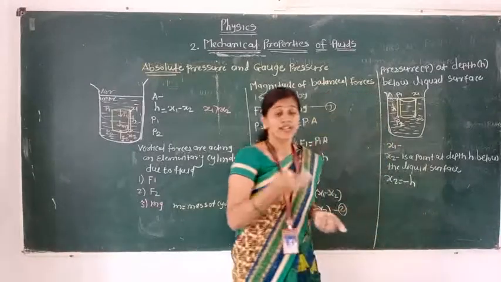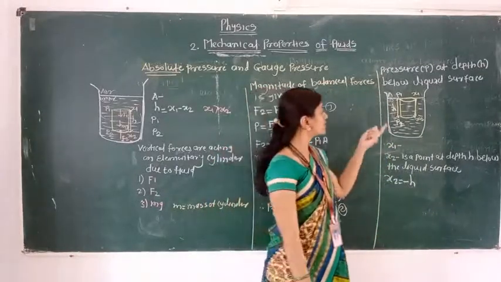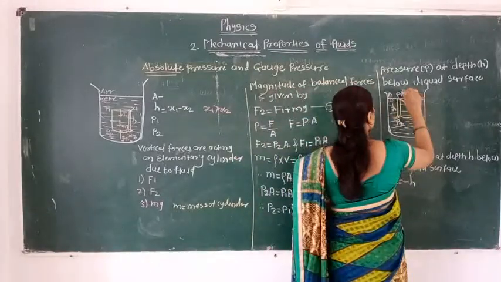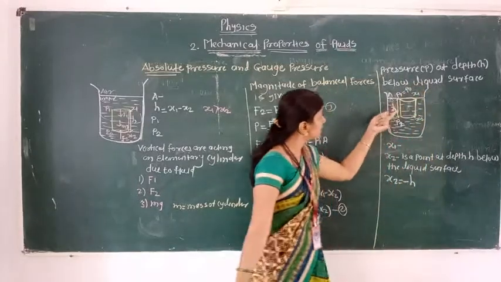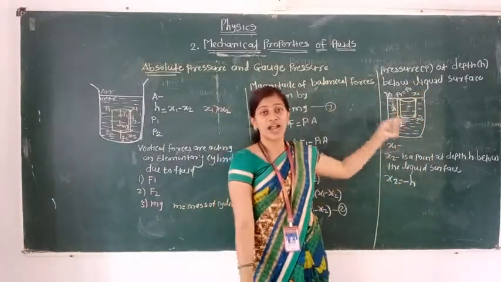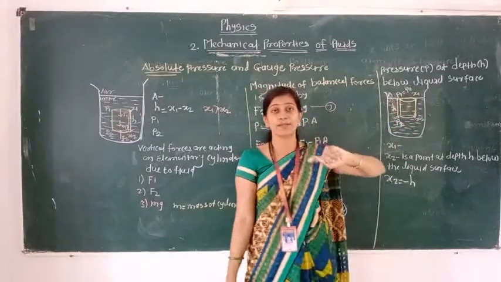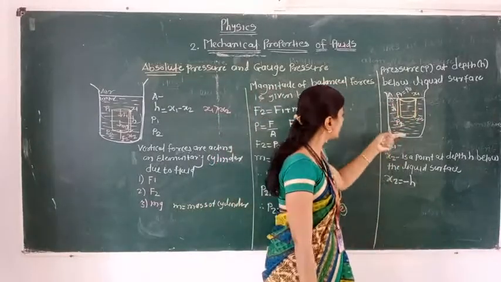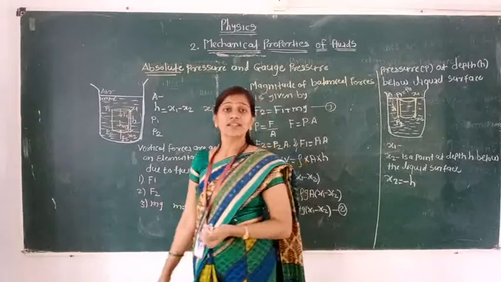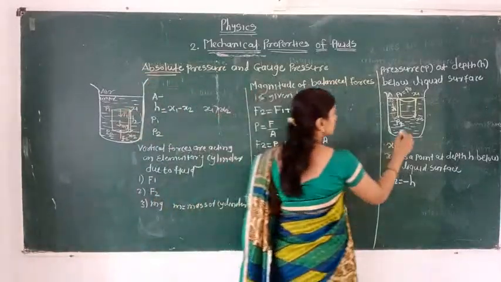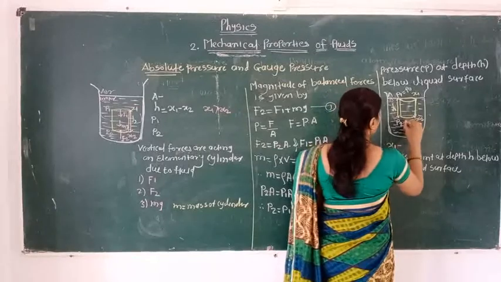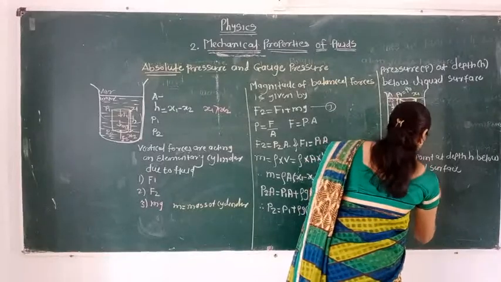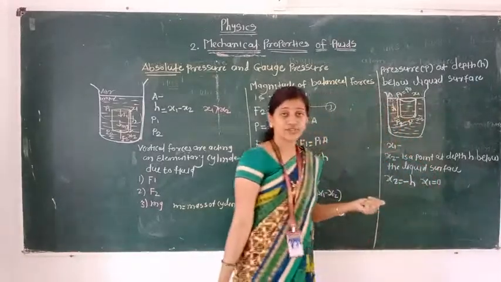What are P1 and P2? The pressures exerted by the fluid at the top surface and the bottom surface respectively. But here these values are going to change. Instead of P1 it will be P0, because the liquid surface is an open surface in contact with the atmosphere, so P1 is replaced by the atmospheric pressure P0. P2 is the pressure exerted by the liquid column, so P2 is replaced by P. Here the value of x1 is 0 and the value of x2 is minus h.